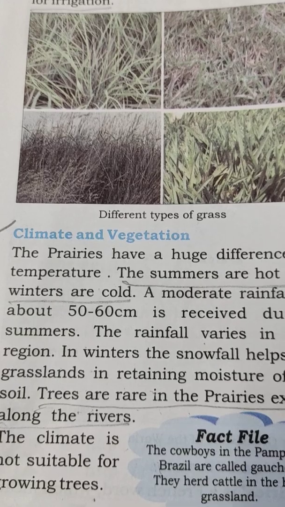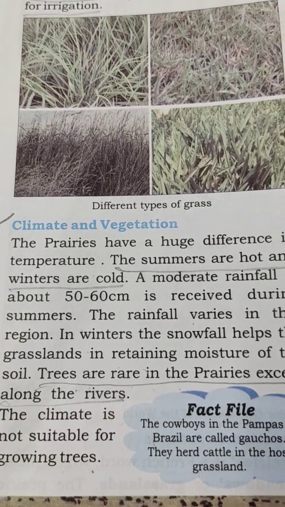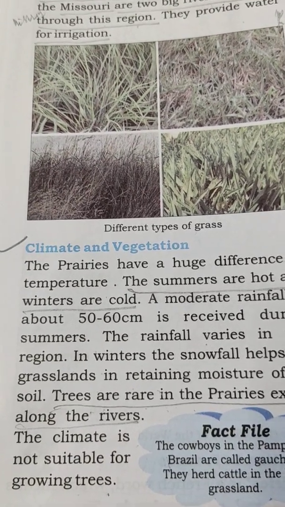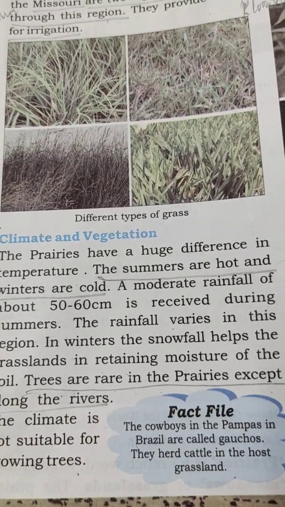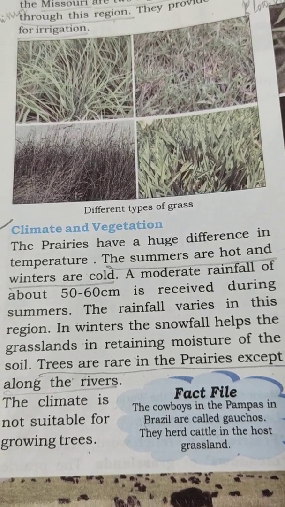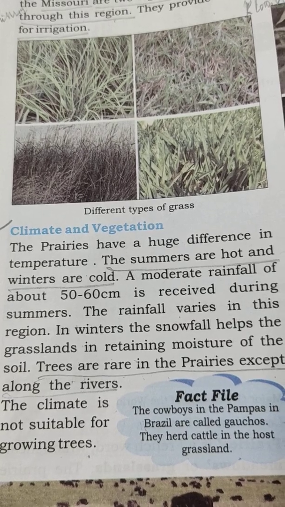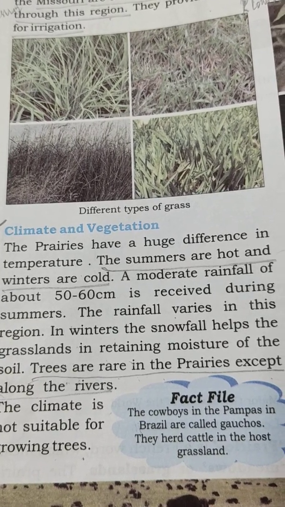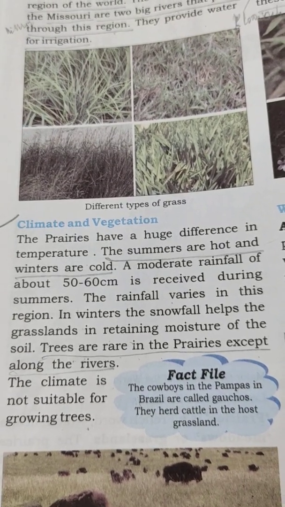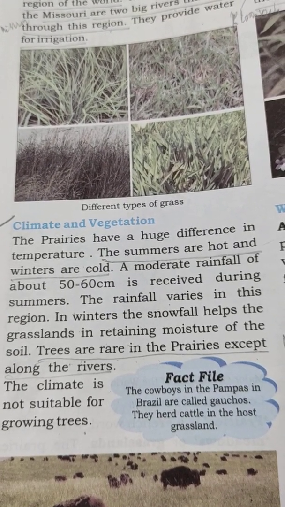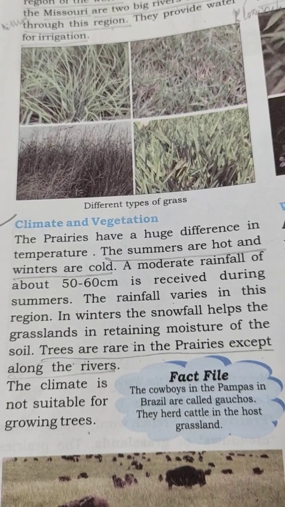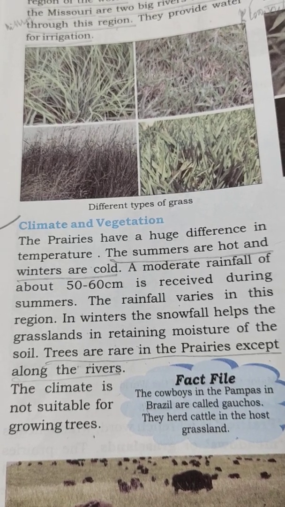Now we will see climate and vegetation. The prairies have a huge difference in temperature. The summers are hot and winters are cold. A moderate rainfall of about 50 to 60 cm is received during summers. The rainfall varies in this region. In winters, the snowfall helps the grasslands in retaining moisture of the soil.